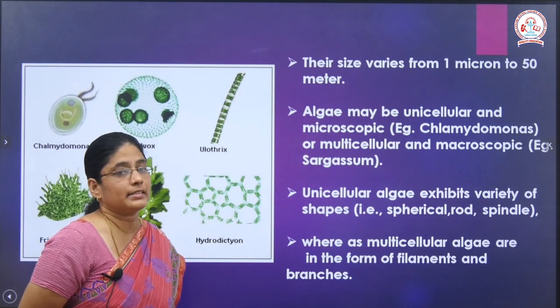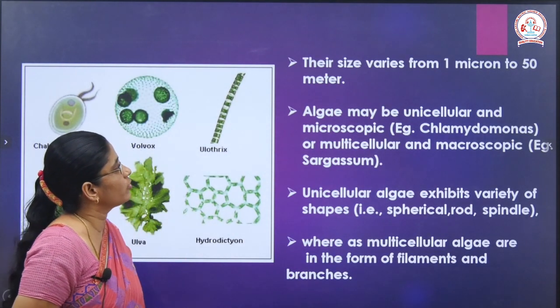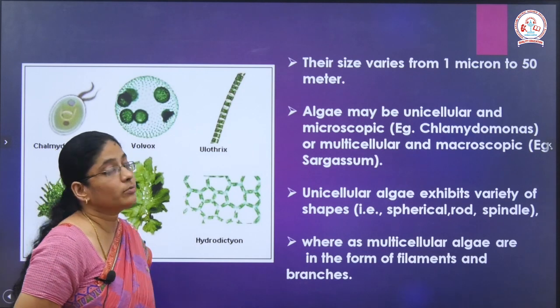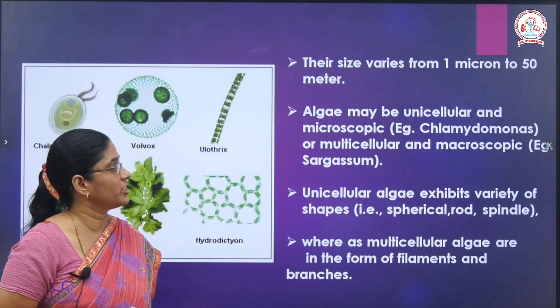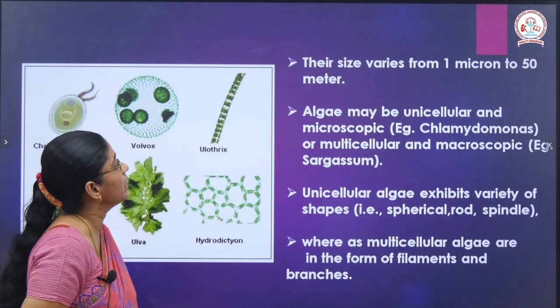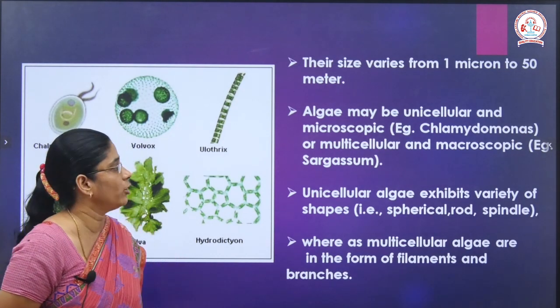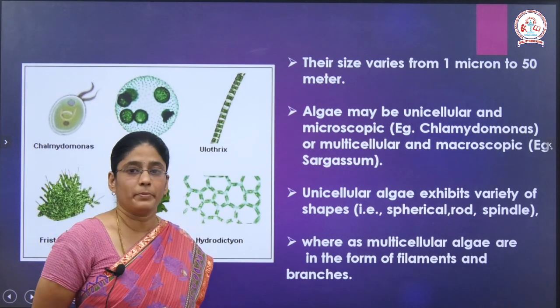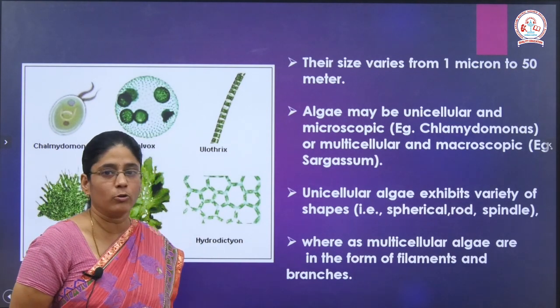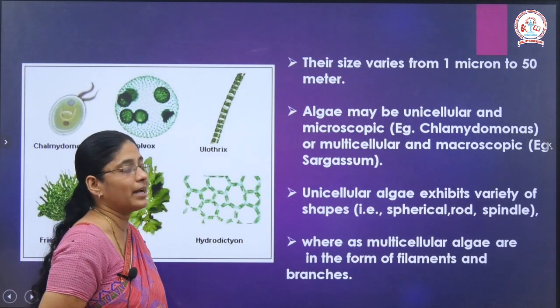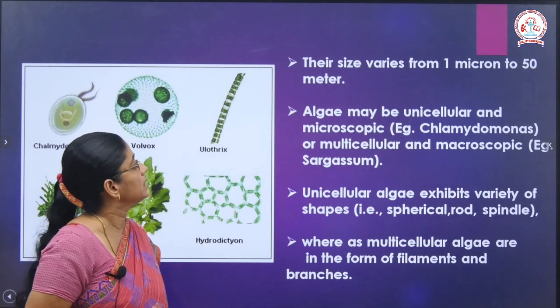Coming to the size, they vary from 1 micron to 50 meter, and there are two broad divisions. They can be unicellular and multicellular. An example of unicellular and microscopic algae is Chlamydomonas, whereas multicellular and macroscopic, where micro means small, you all know that, and macro means large, an example is Sargassum.